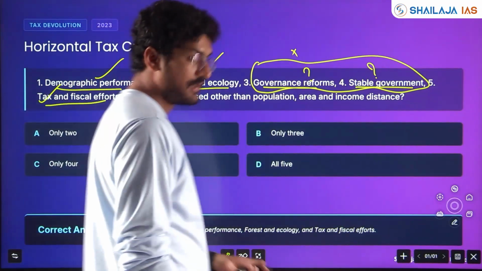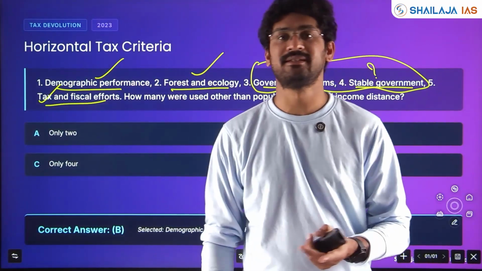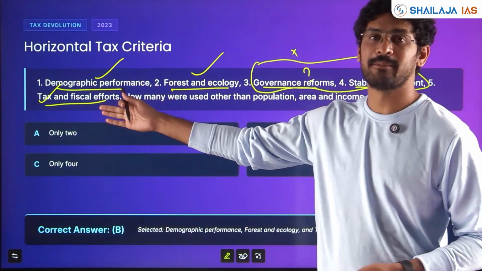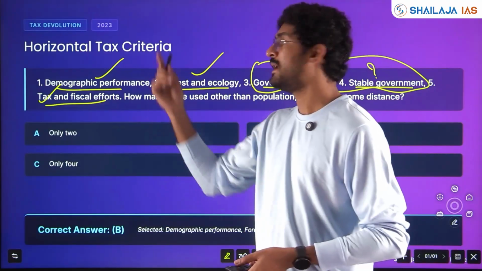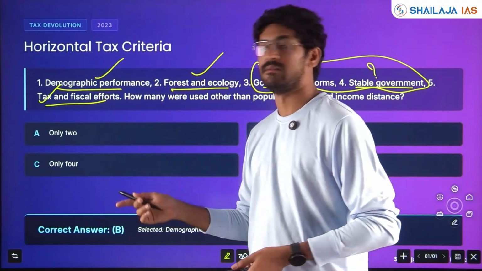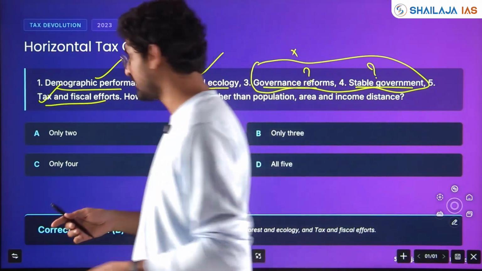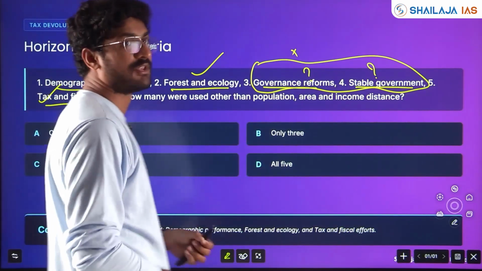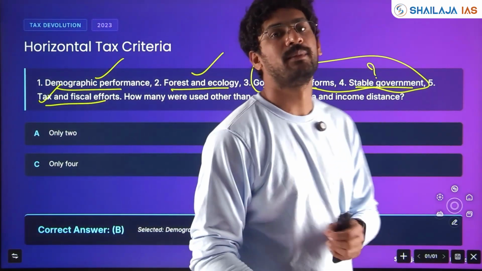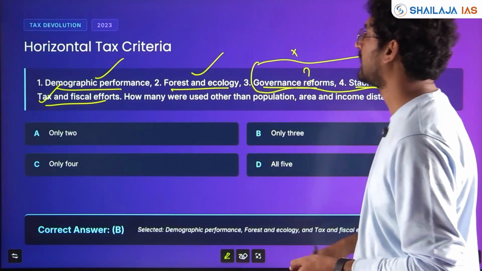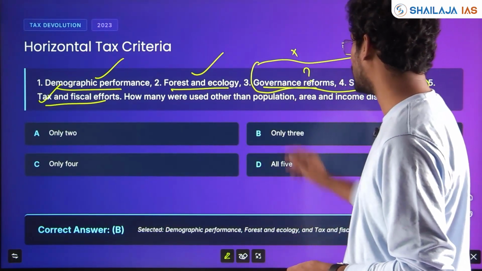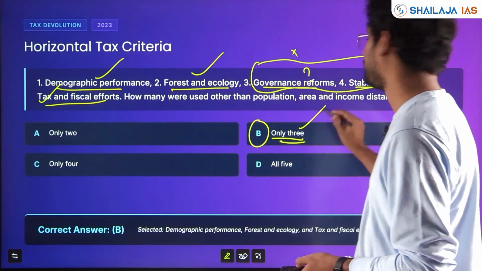Now, in the next Finance Commission criteria has been changed. That question also has been asked in the previous slide we saw. That becomes very important. You study thoroughly with respect to Finance Commission. Both the 15th Finance Commission with respect to chairman, with respect to new features, all that becomes very important, and the upcoming Finance Commission also. So here the option is only 3. Option B. Clear?